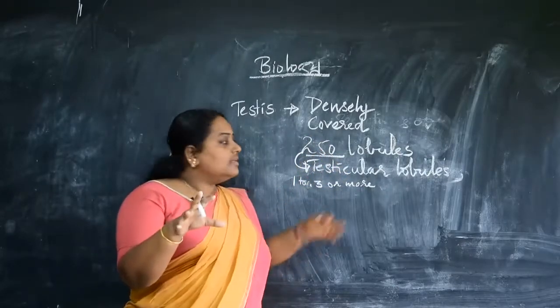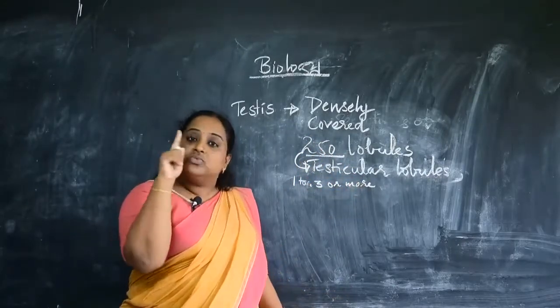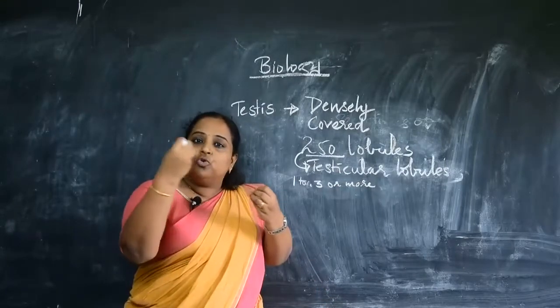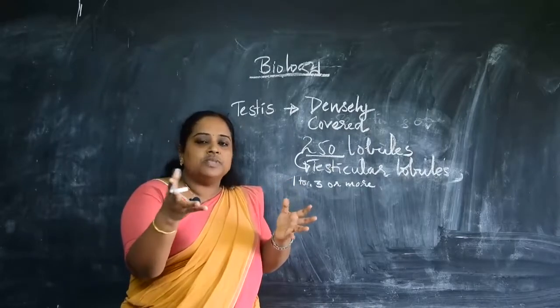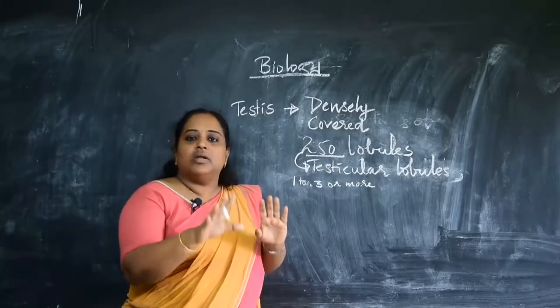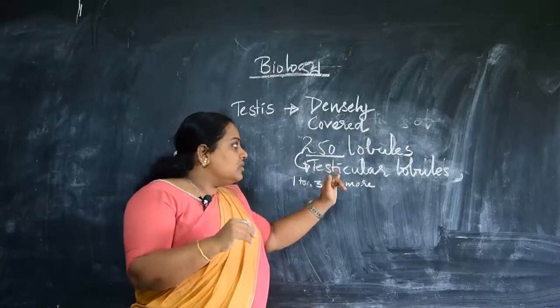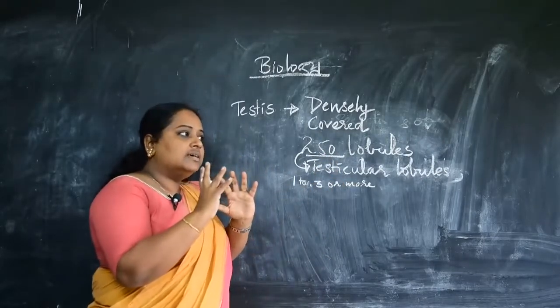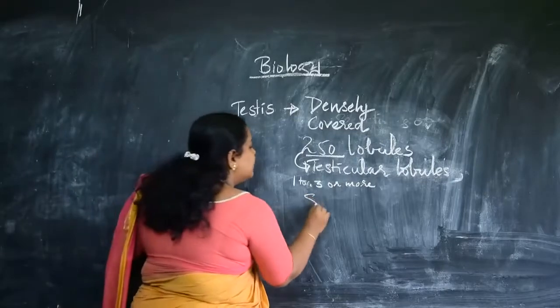Each compartment comprises 1 to 3 or more tubules or tubes. In simple terms we can say tubes, but technically they are called tubules. Each compartment contains highly coiled tubules called seminiferous tubules.